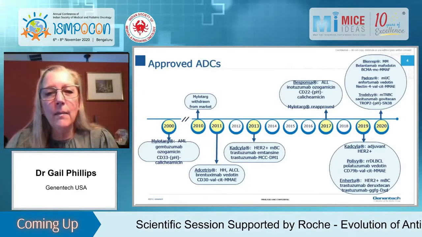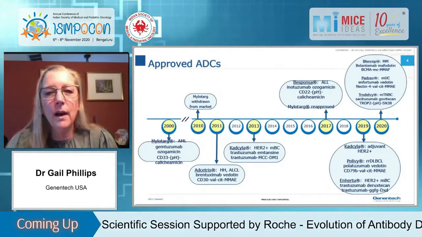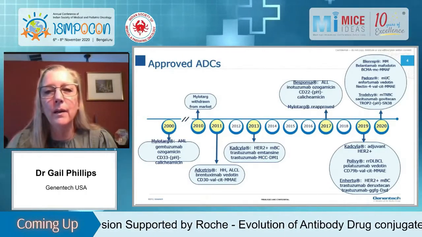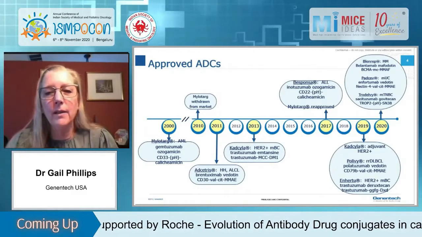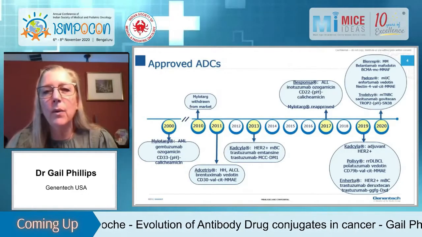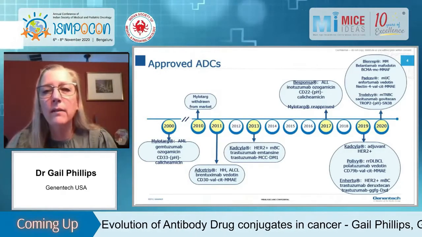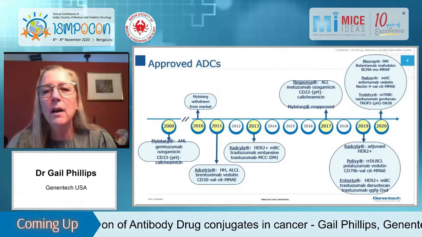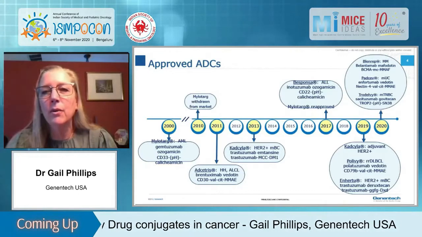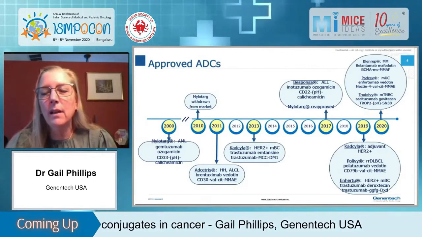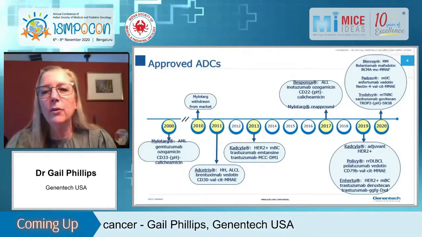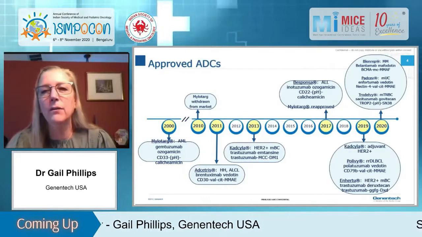Just a year later, another ADC was approved, which is Adcetris for Hodgkin's disease. And again, I'll talk about the targets and the drugs in a bit. A couple years later was Kadcyla, approved for HER2-positive metastatic breast cancer. And then there was a bit of a gap between 2013 and 2017. There was a lot of activity during these years, a lot of preclinical and clinical investigation, but it was a few years later before the next ADC approval. And then starting in 2017 and moving forward, there have actually been a flurry of ADC approvals, which is really gratifying for those of us that have been in the field for so long.